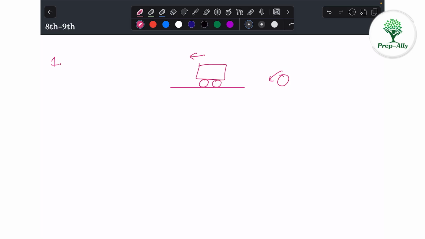And this is the front wheel driven car. So when you press the accelerator, the front wheel will try to rotate in anti-clockwise direction, like this. But because of mud, it will just keep on rotating there itself. It can't go forward because there is no sufficient friction, and that's why we can read the options.